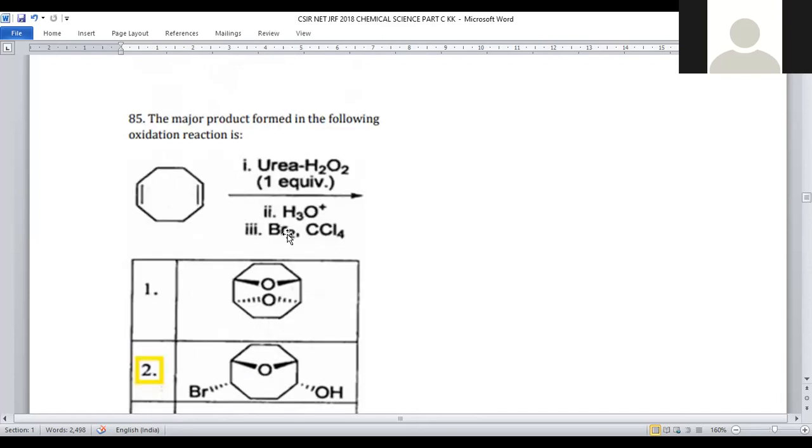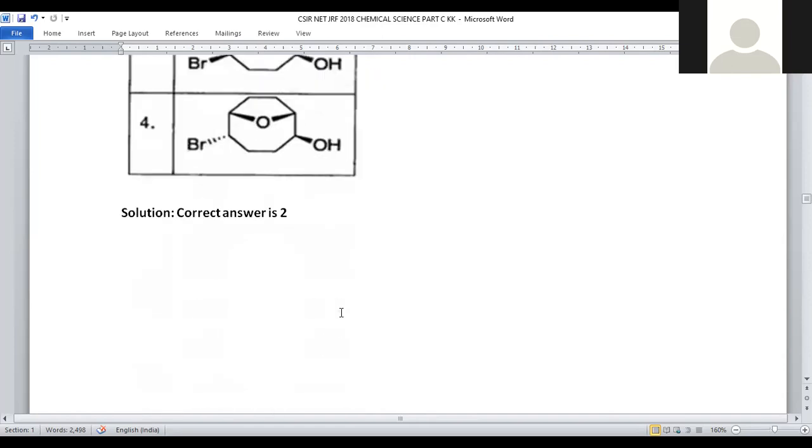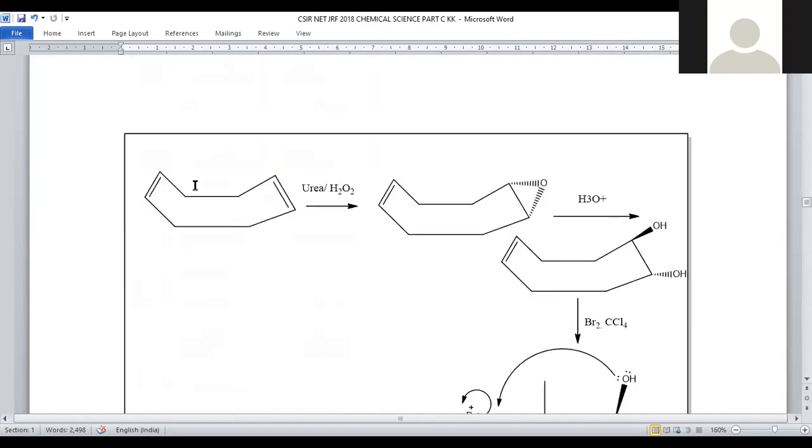So we have to go with its mechanism. This 8-membered ring system is conveniently written in the form of a tub shape, right? So it is treated with urea in the presence of hydrogen peroxide. This is a specific reagent for epoxide formation, and they mentioned only 1 equivalent. That's why only 1 double bond will be epoxidized. Here we got a cyclic oxide, a cyclic ether. Subsequent to hydrolysis, what happens? A trans diol will be generated, a vicinal trans diol.